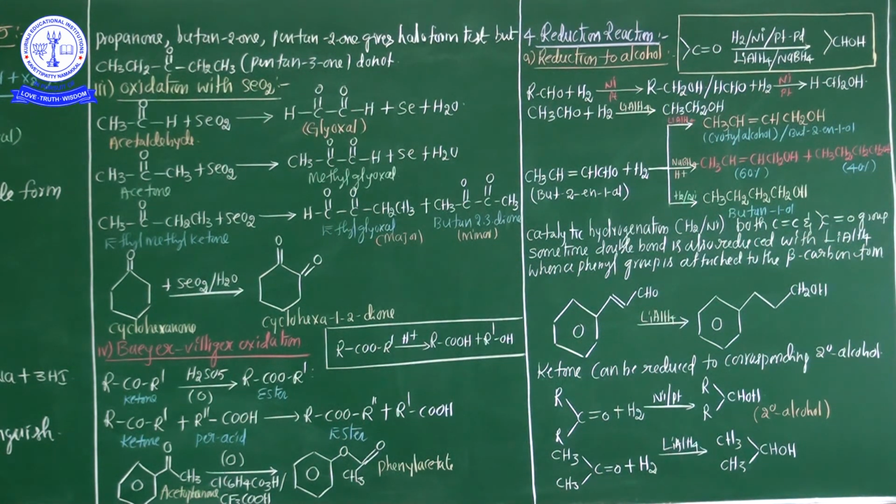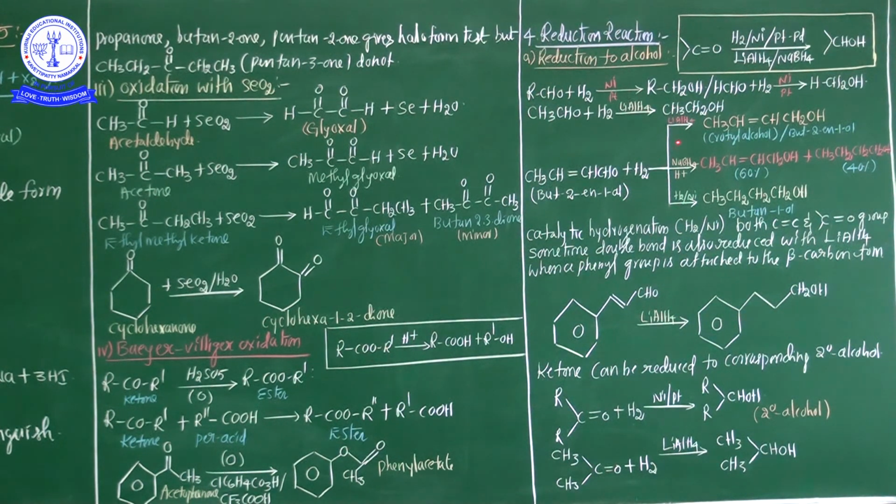Again I repeat the same statement: an unsaturated aldehyde can be reduced to an unsaturated alcohol without affecting the C double bond C. Listen very carefully, there is no effect on the C double bond C in the presence of the reducing agent.